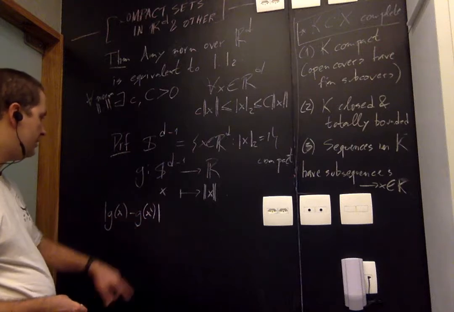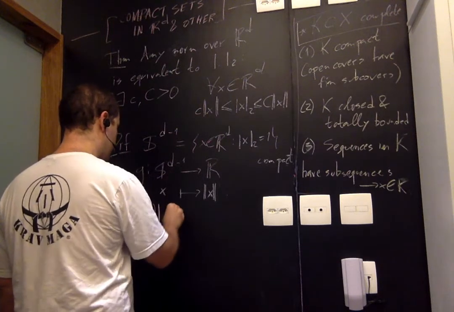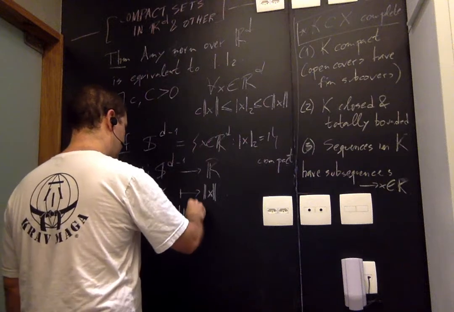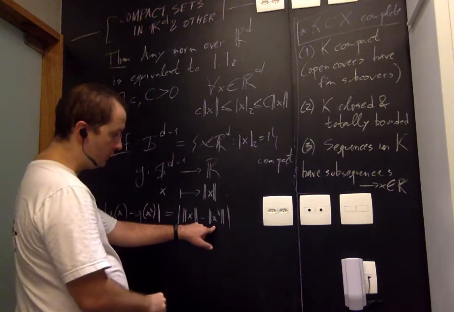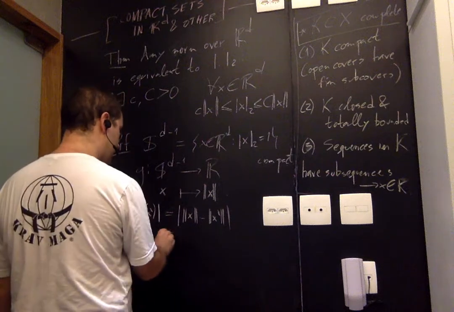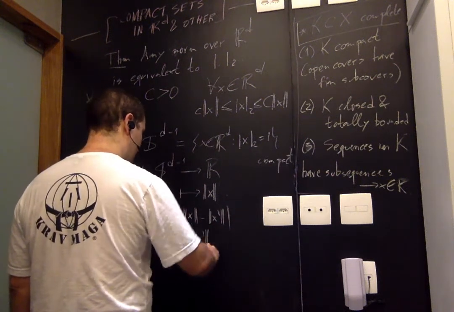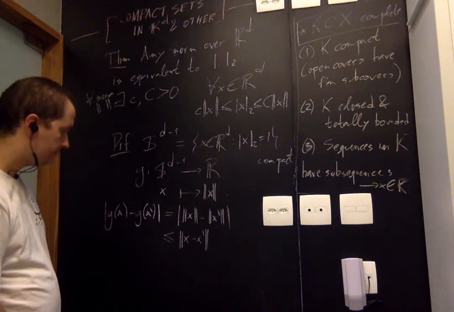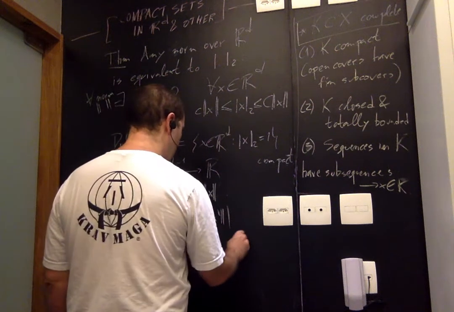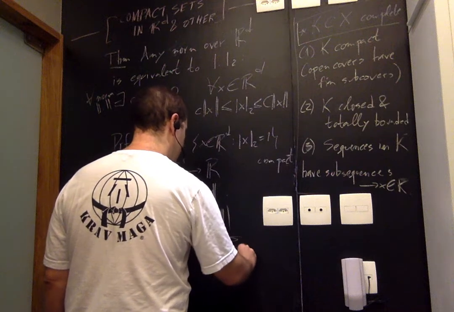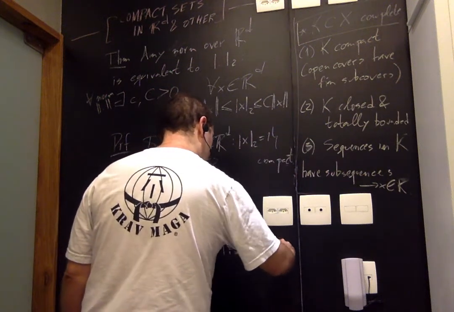g of x minus g of x prime. This is equal to norm of x minus norm of x prime. By the properties of norms, we have subadditivity, right? So we know that this is at most norm of x minus x prime. And now I'm going to use the fact that I have a canonical basis for Rd, because I know I can write this difference here,